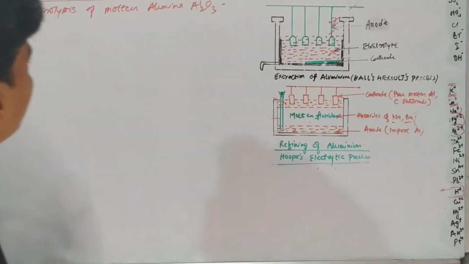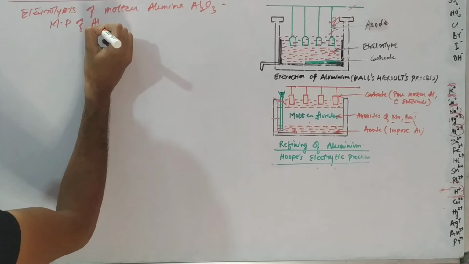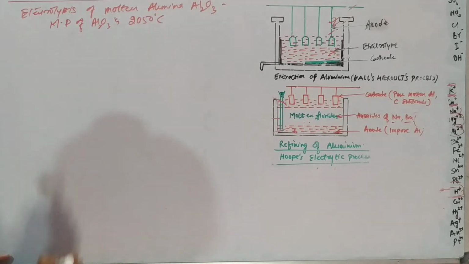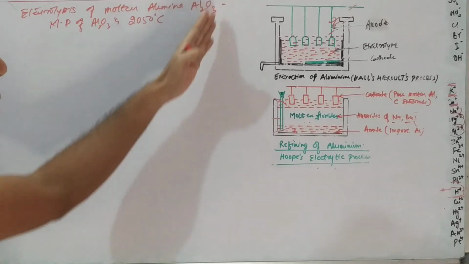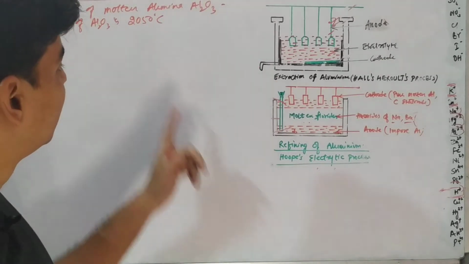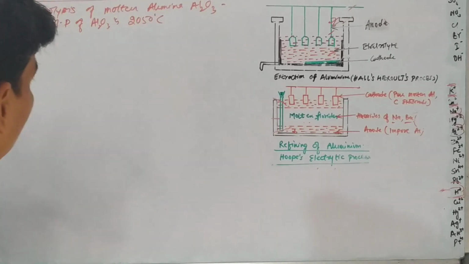Similarly, the melting point of Al2O3 is 2050 degrees Celsius, right? So when we do electrolysis of molten alumina, we need to maintain the temperature at 2050 degrees Celsius using electrical heating.